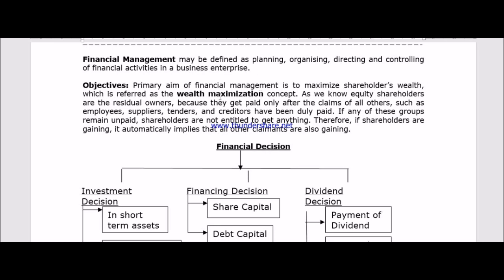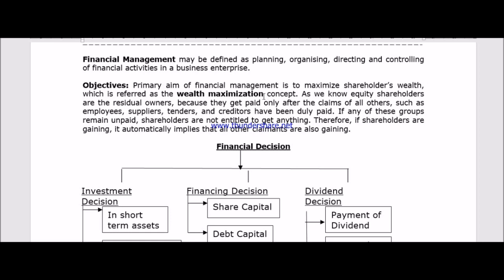And who are the owners of that business? Obviously, those people who have supplied this share capital. In other words, we can say the main or primary objective of financial management is the wealth maximization of the shareholders. Okay. Now a very simple question may be raised: we are seeing here that another source of business finance is also there. So why should we only think about maximizing the wealth of the shareholders?